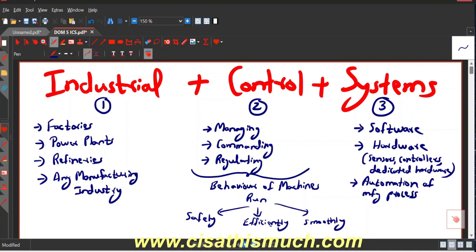Hello everyone, welcome. Today let's start with the Domain 5 amendments, and the first topic in the Domain 5 amendments which we are going to discuss is Industrial Control System, ICS. Now this topic was there in the old syllabus also. However, this topic was there in domain number 1. Second thing, this was not at all important in the old syllabus, and that's the reason they never asked